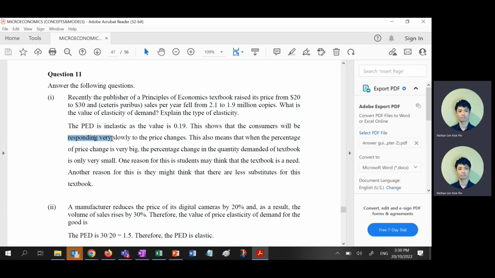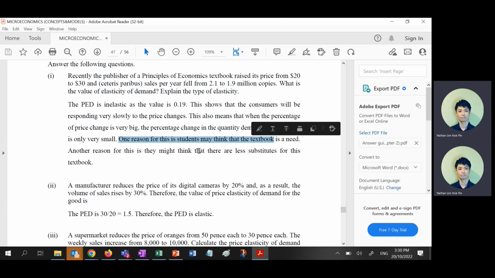This shows they respond very slowly. The percentage change in price is very big, the percentage change in quantity demanded is very small, right? Explain means giving a reason. They may think that a textbook is a need, that's why it's inelastic. Another reason, they think there are very few substitutes for a textbook. Give a reason. That is an explanation.